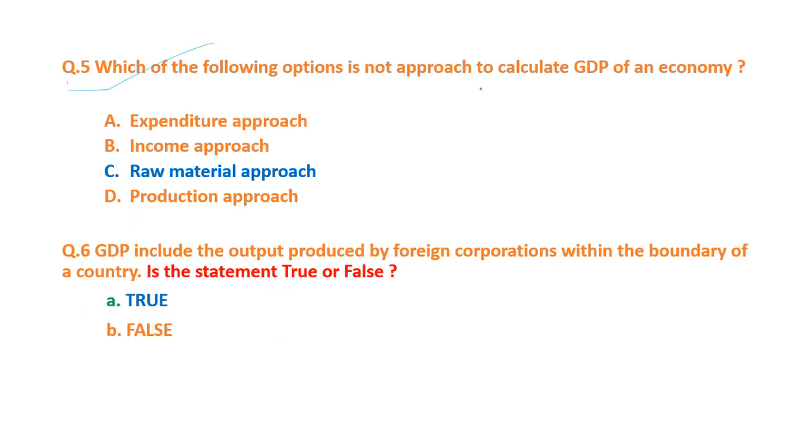Then which of the following options is not an approach to calculate GDP? We discussed 3 methods: expenditure, income, and production or outcome. Production is also called outcome. Now raw material, there is nothing called raw material approach to calculate GDP. Okay, GDP includes the output produced by foreign corporations within the boundary of a country. This is the definition of GDP. This statement is true. Okay, so we have covered this topic.